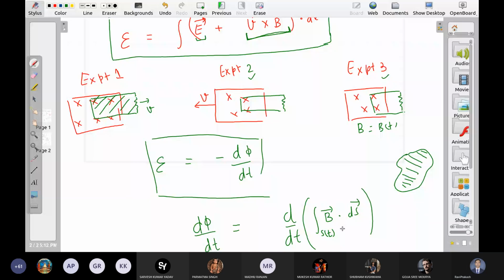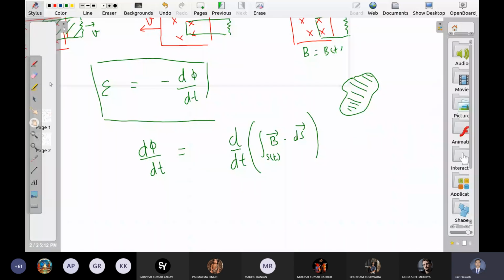What about B? B in general can change with position, and it can also change with time. Let us say we apply some AC current, then it is changing with time also. So we have this situation. This surface is changing with time, and this magnetic field in general can change with time as well as with position, right?